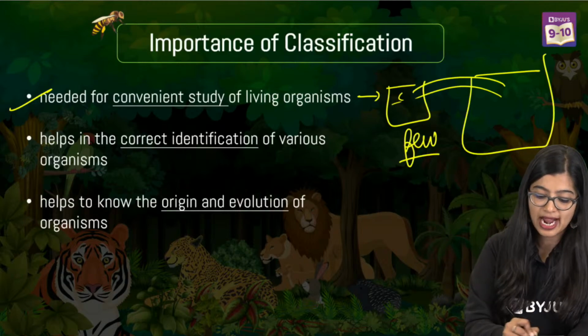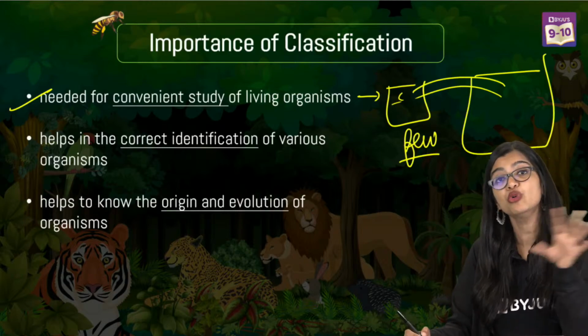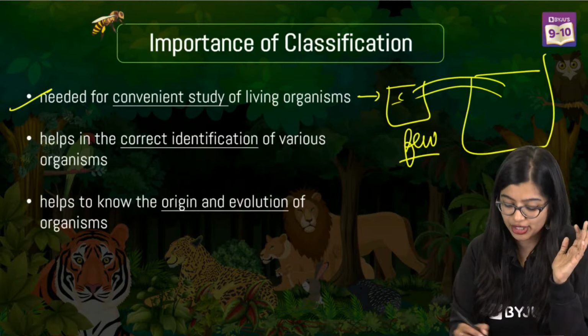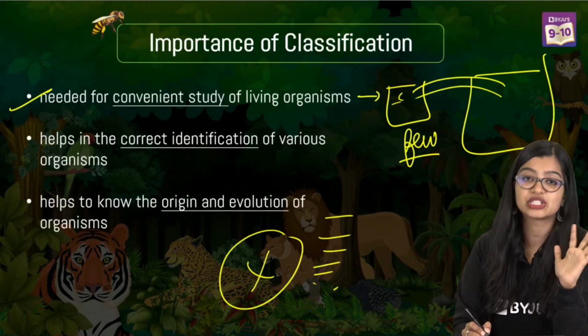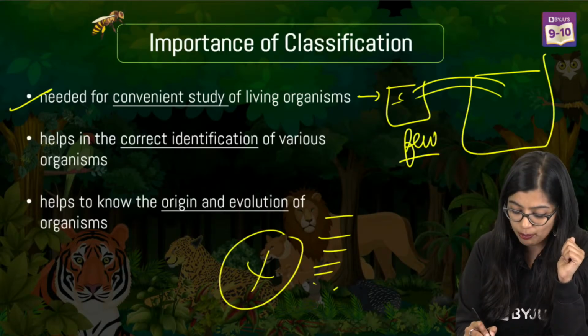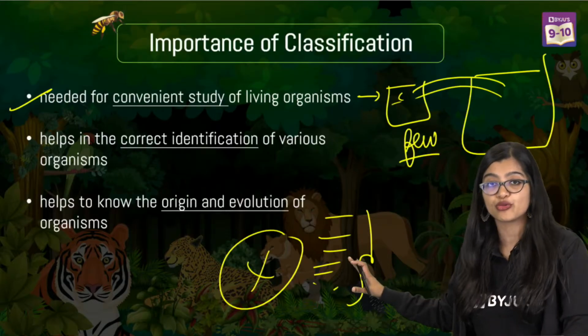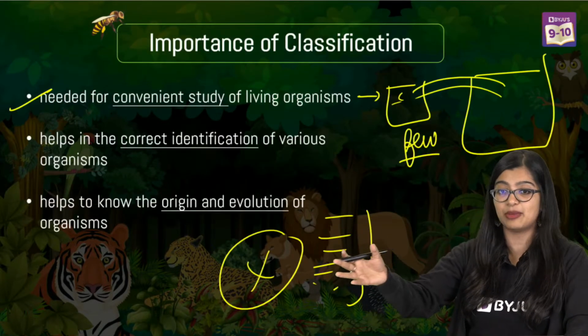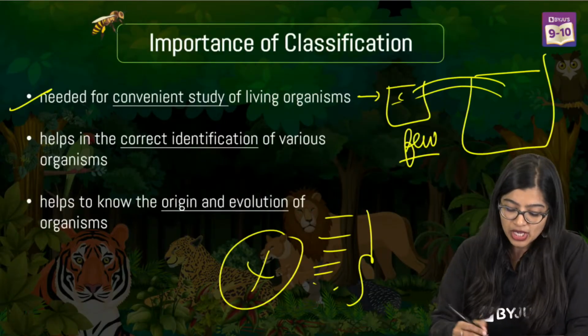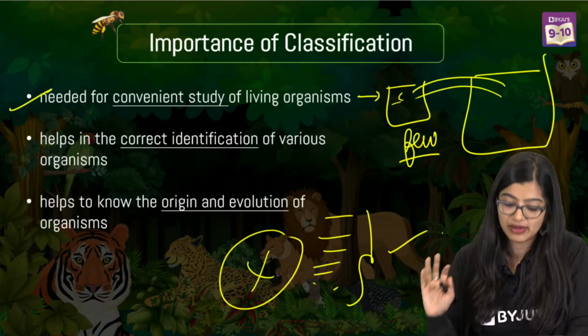Along with that, it also helps in identifying new organisms. Imagine I have a new organism X, and I see that there are some 5-6 features. Based on this, I will be able to figure out if this organism X is a bacteria, a plant, an animal, or a fungi. So that's why we need to do this.